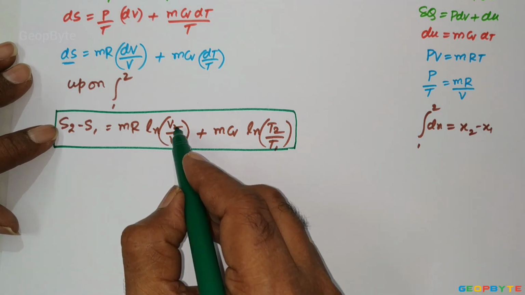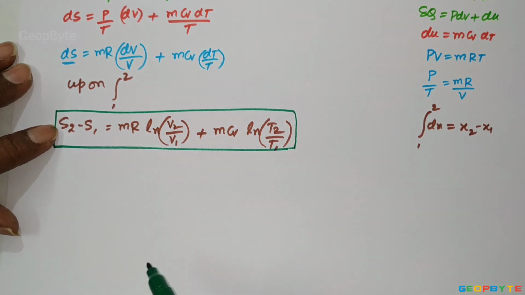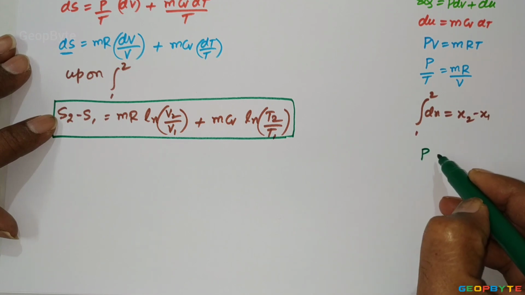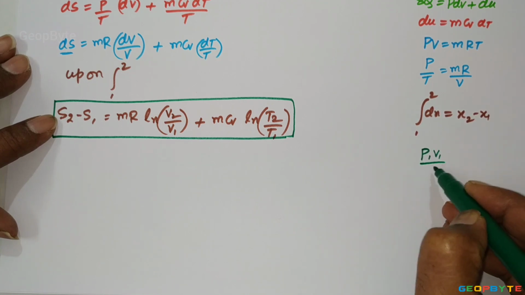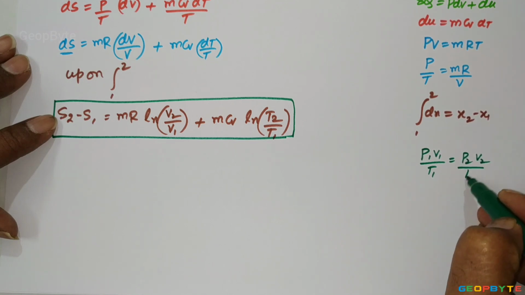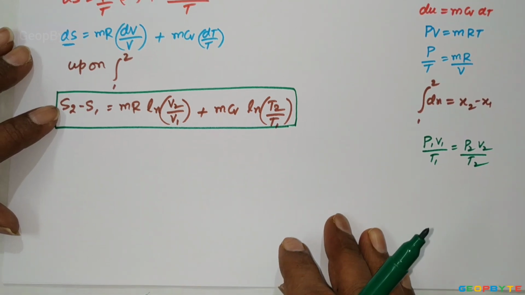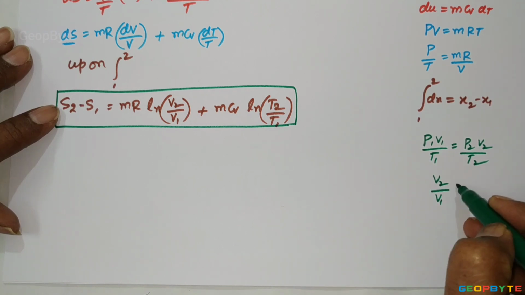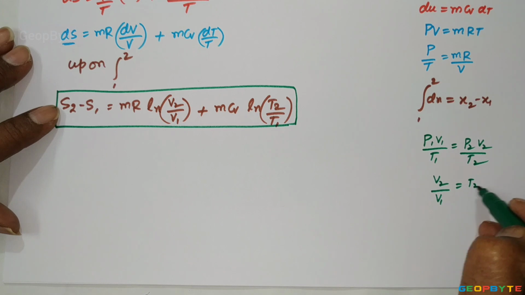Now, this is in terms of volume and temperature limits. It can also be written in terms of pressure and temperature limits. The ideal gas equation is P1 V1 by T1 equal to P2 V2 by T2. From this, V2 by V1 is equal to T2 by T1 multiplied by P1 by P2.